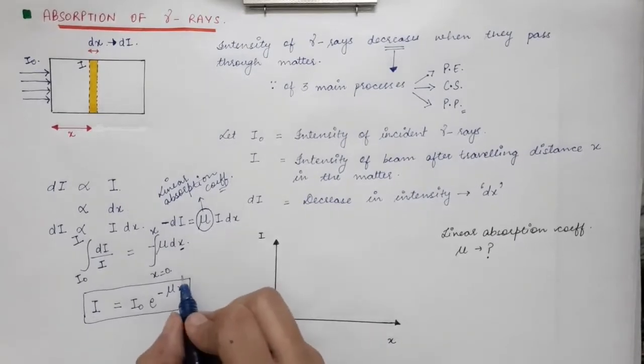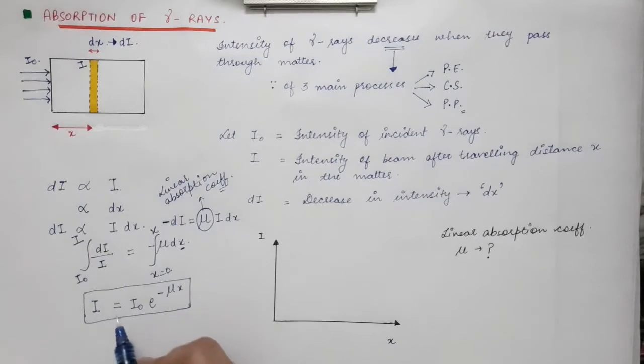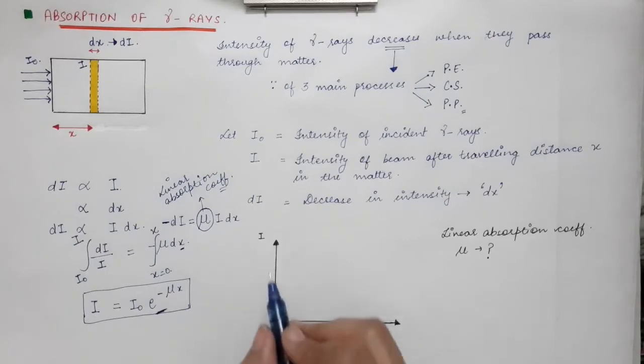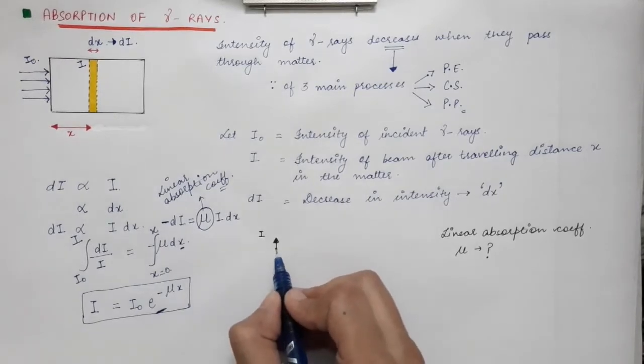So as X increases, the intensity of the gamma beam decreases, and this decrease is exponential. So the intensity decreases exponentially. When you draw a diagram of intensity versus the thickness traveled inside the material, the graph will come like this.